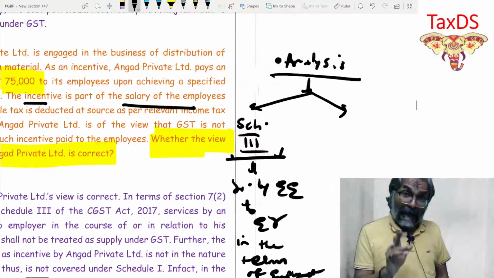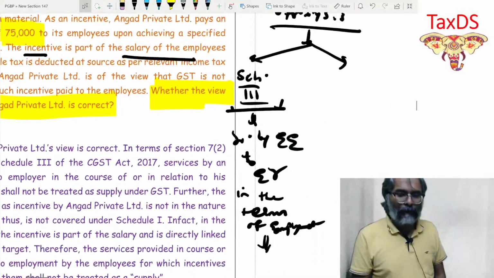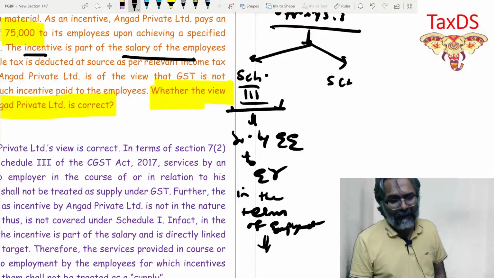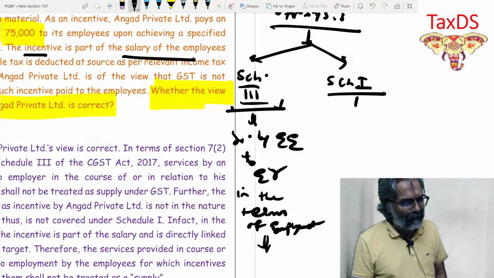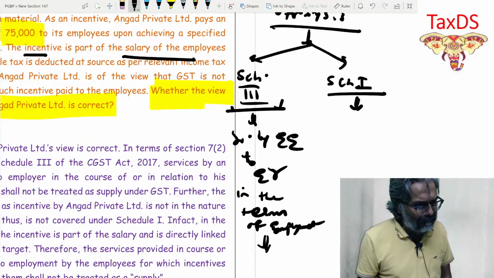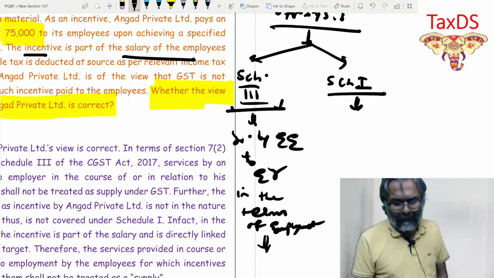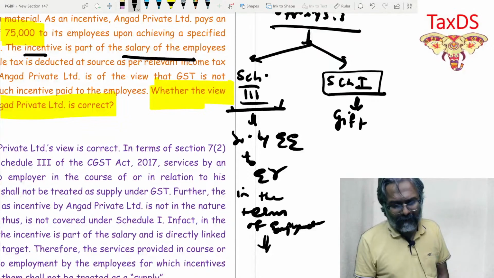At the same time, do ensure to put across your observation about whether it can be considered as a gift as per Schedule 1. Is it a gift in this case?